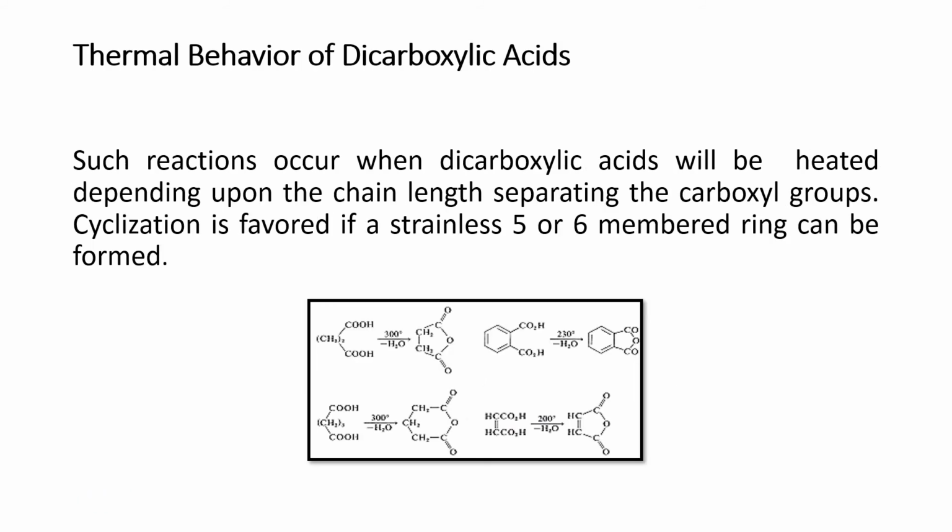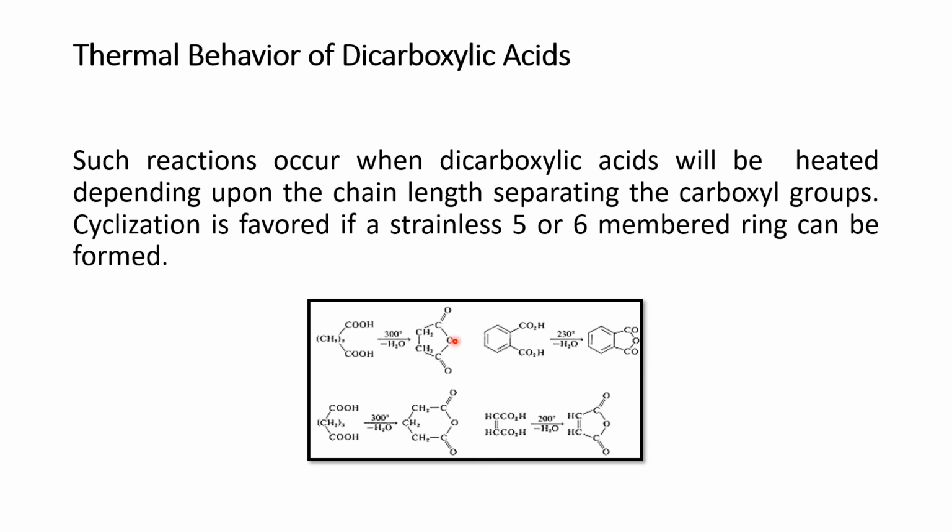Here, students, is the thermal behavior of dicarboxylic acid as you can see on your screen. Such reactions occur when dicarboxylic acid is heated, and it depends upon the chain length which separates the carboxyl groups. As a product, you will see the formation of cyclization. It could be a 5 or 6-membered ring as shown here. Dicarboxylic acid means it contains two carboxyl groups, for example CH2 twice, COOH, COOH. At 300 degrees centigrade, dehydration occurs. As a result of dehydration, you will see the formation of a cyclic structure.